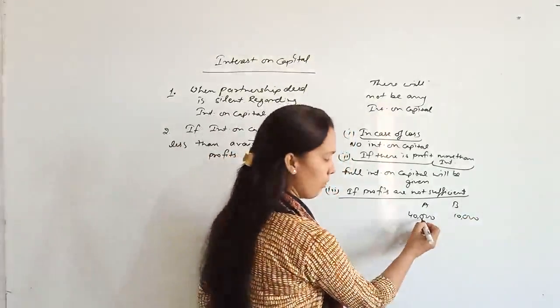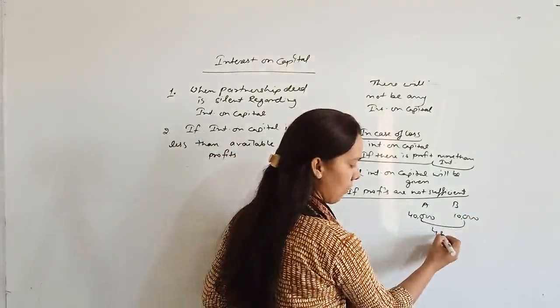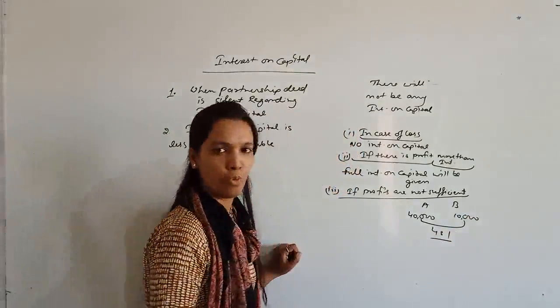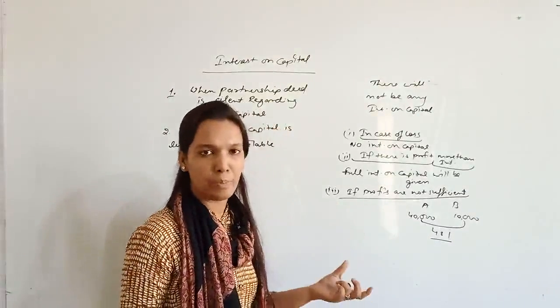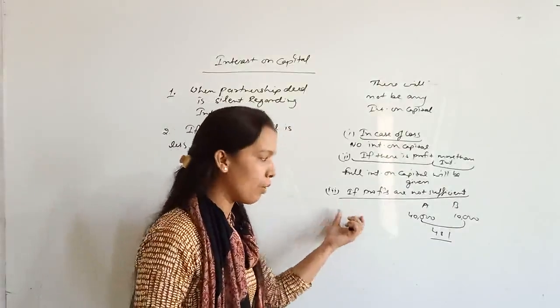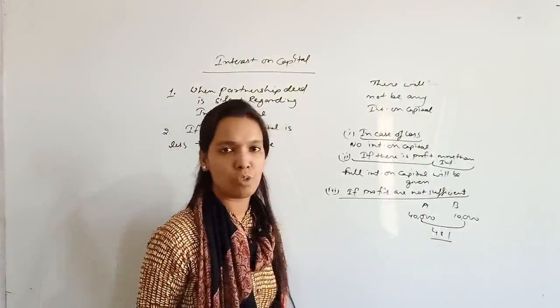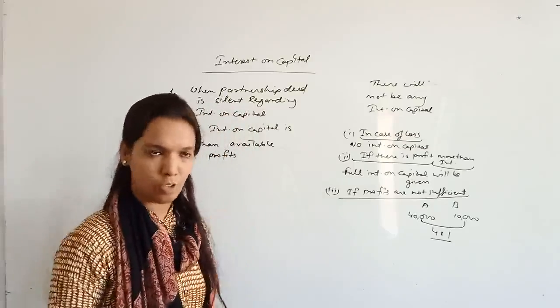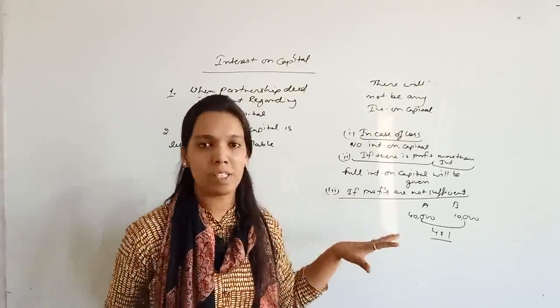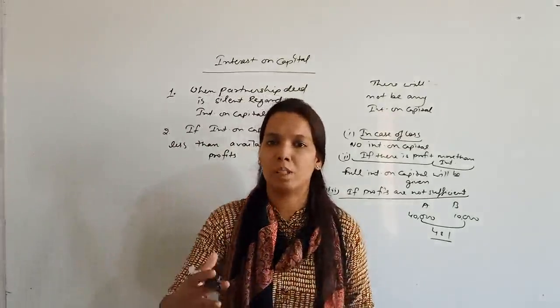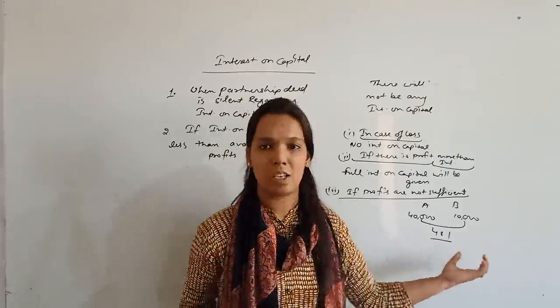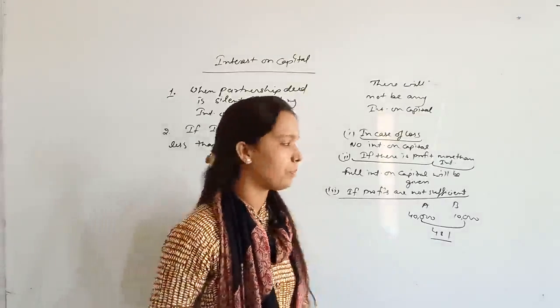What is the ratio of their interest on capital? It is 4:1, right? So whatever the available profits are in the firm, they will be distributed in the ratio of 4:1. So this will be the third condition: if your profits are not sufficient, the available profits will be distributed among the partners in the ratio of interest on capitals.